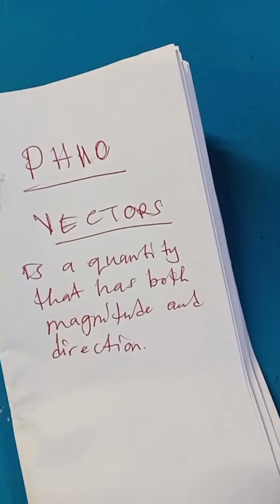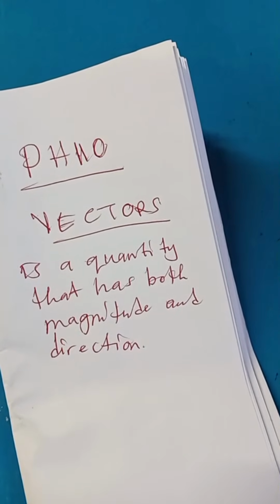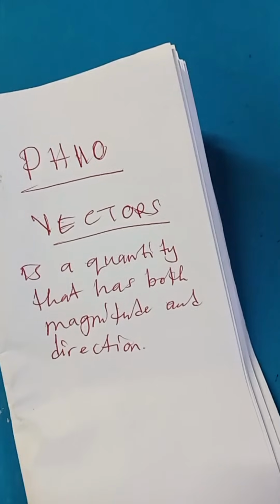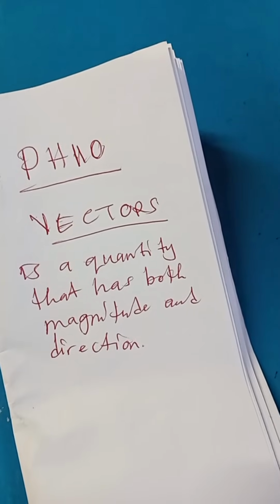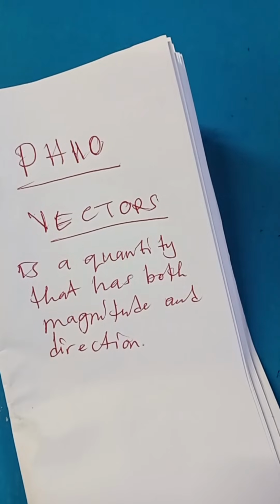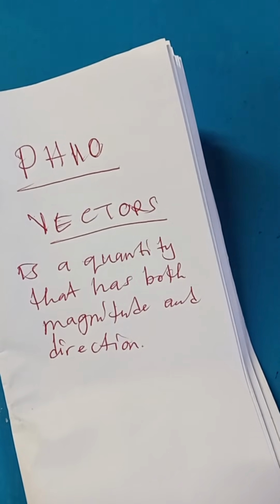For example, let's say you are going to Lusaka. You are moving from a certain place going to Lusaka.